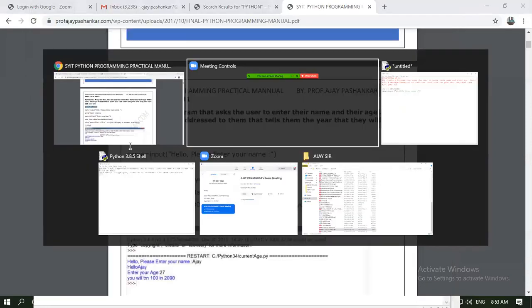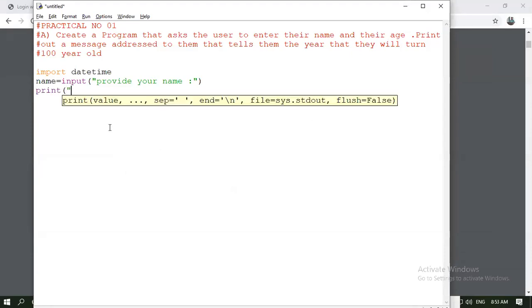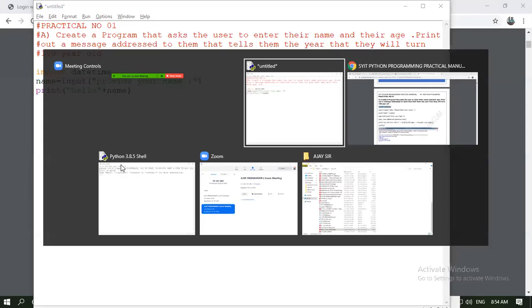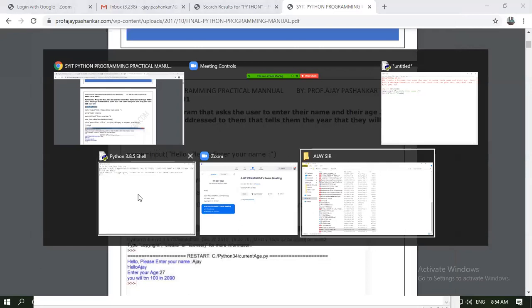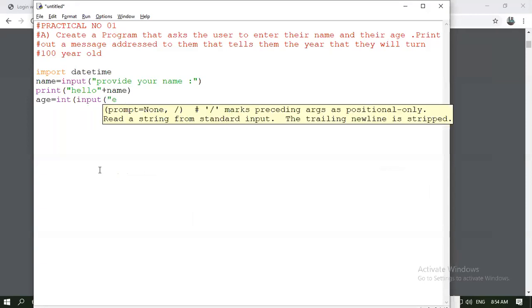Next, print. The first message should print hello along with your name. For this purpose, we'll be using the concatenation operator plus. Now age equal to int, then input, enter your age.